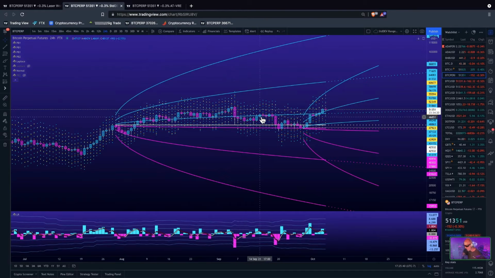Went sideways for almost a couple weeks, had a second dump that tested the bottom side of the 68.3 Laplace distribution range, had a couple days of up, couple more wicks throughout the few days here. Another candle closed down here, testing the bottom side. That's where Bitcoin picked up.